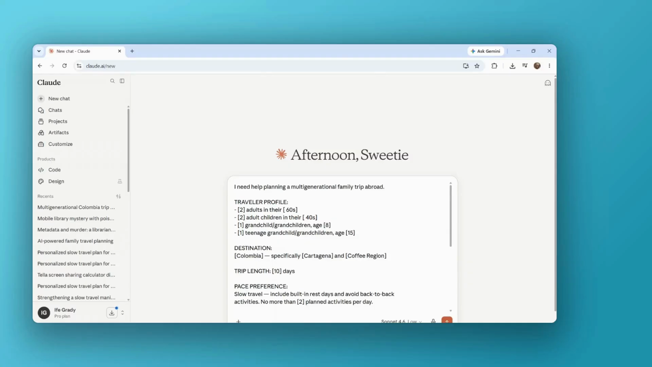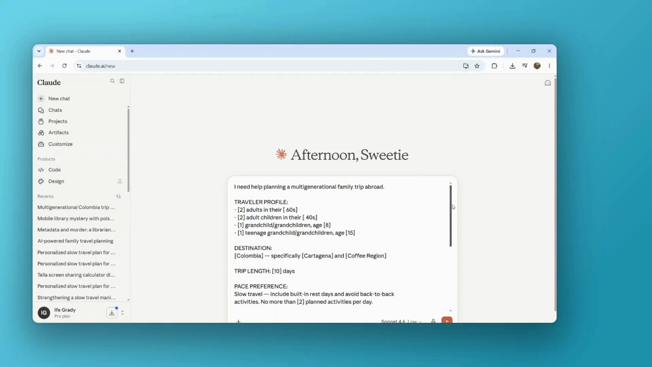First, setting the scene. I'm telling Claude who's traveling, not just a number, but the actual makeup of the group. 2 adults in their 60s, 2 adult children in their 40s, 1 grandchild who's 8, and another who's 15. That age spread matters. An 8-year-old and a teenager have almost nothing in common when it comes to what they want from a trip. And Claude needs to know that to give us something workable.